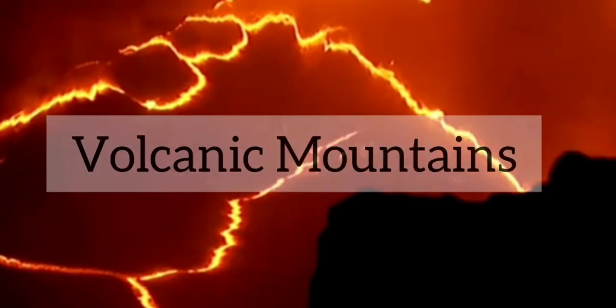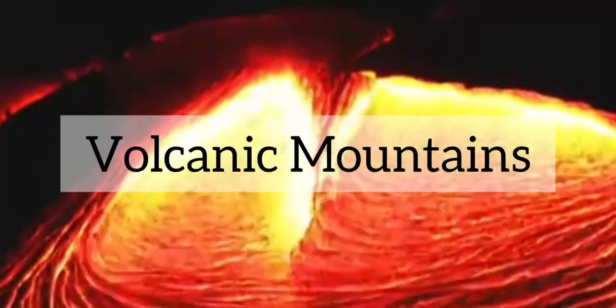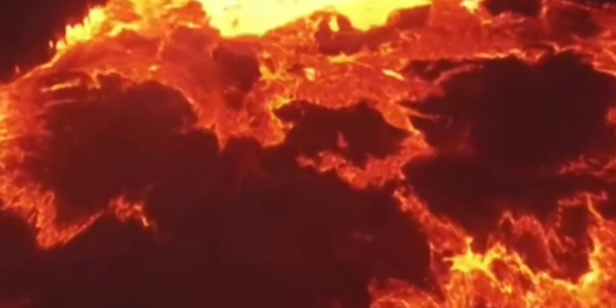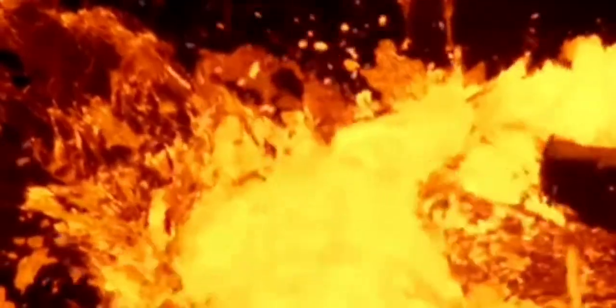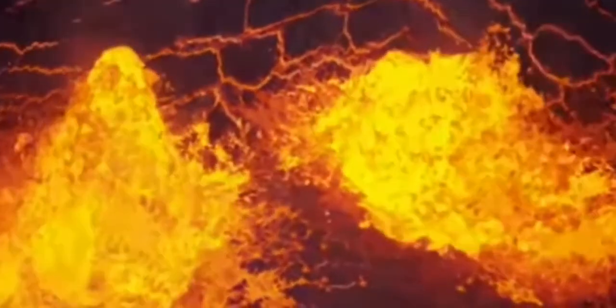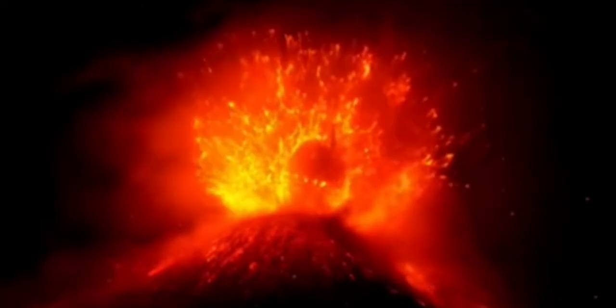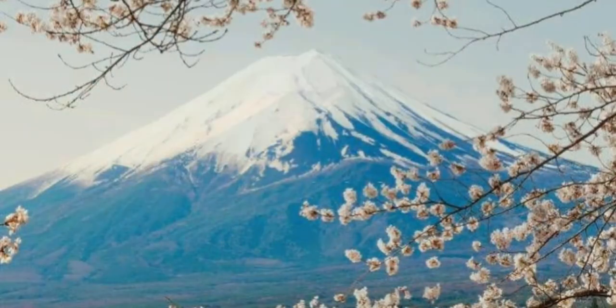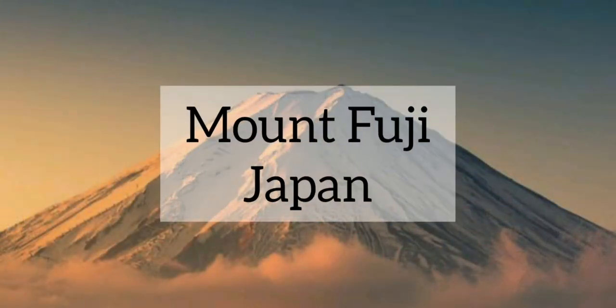First is volcanoes. Volcanoes are formed when a plate is pushed below another plate at a mid-ocean ridge. At a depth of around 100 km, melting occurs in rocks and forms magma that reaches the surface, forming mountains. The biggest example of volcanoes is Mount Fuji in Japan.